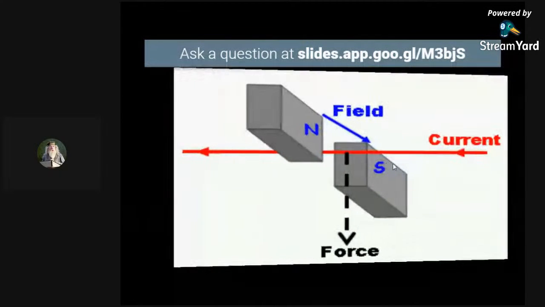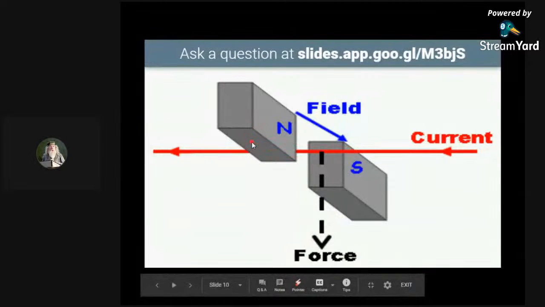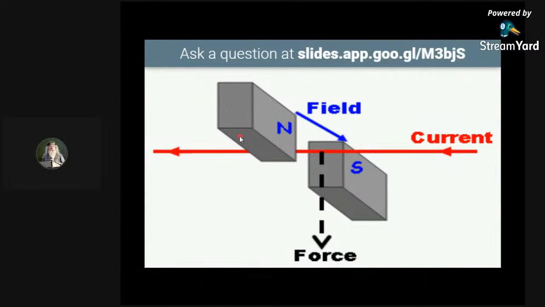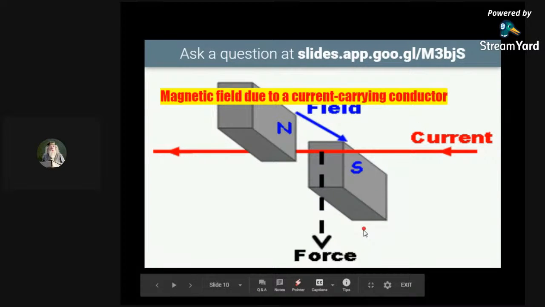So now what can you see on your screen? This is the electrical conductor. This is the force. This is the field. This is the current. This is the field. This is the force. This is the conductor. So now the topic that comes is magnetic field due to a current carrying conductor. The magnetic field that is produced due to a current carrying conductor.